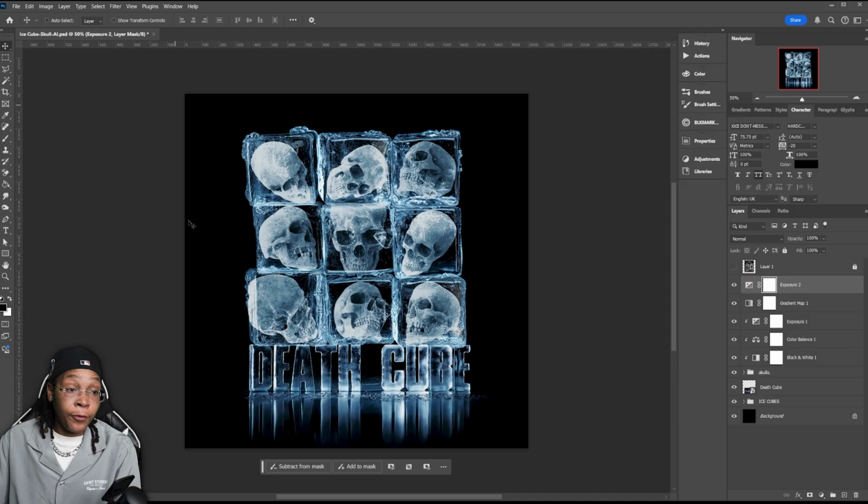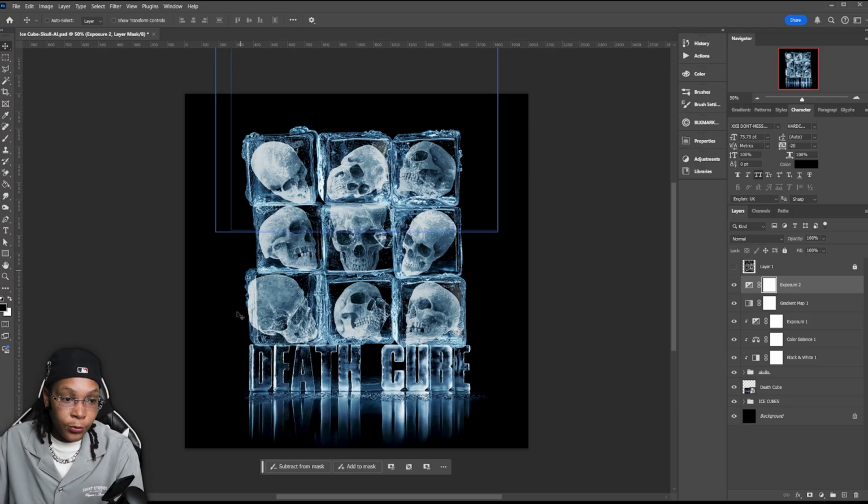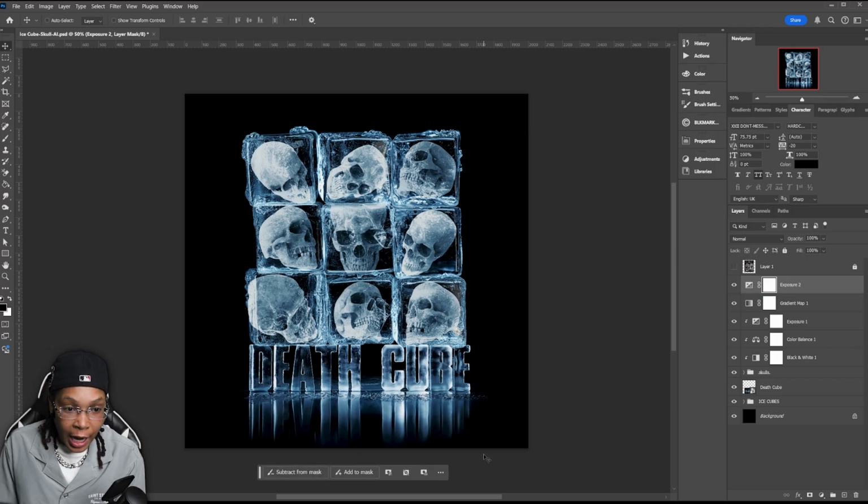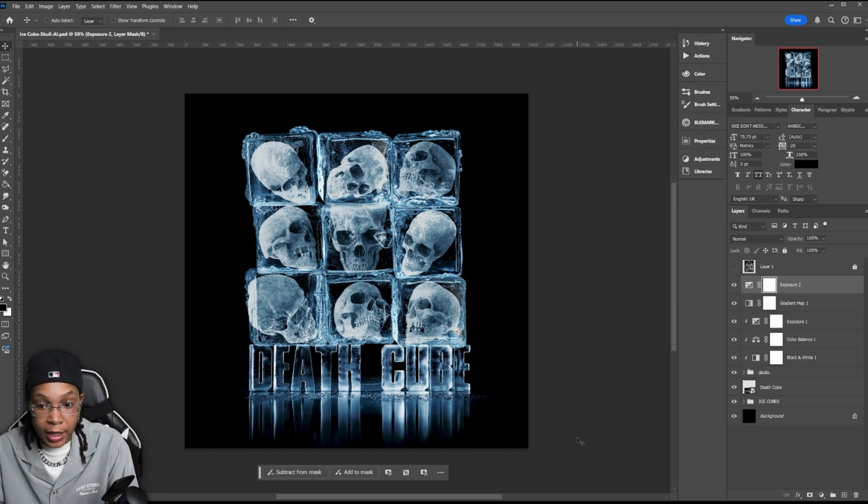I could add a frozen frame outline. I just don't want to get too crazy with it because this isn't the point of this. It's just to show you guys what is possible. If you want to have ice frigid falling off, you could. But we just used AI for the ice cubes, AI for the text, and that 3D reference using Envato Elements to create the skulls inside of the cubes. So that's fire too. I think everything looks like it matches. It doesn't look too crazy to me.